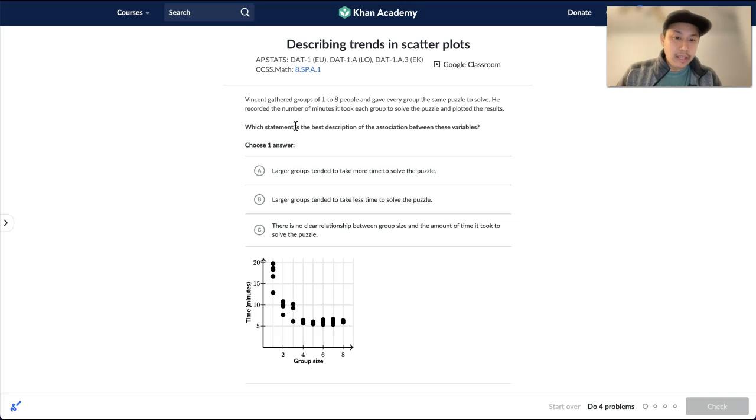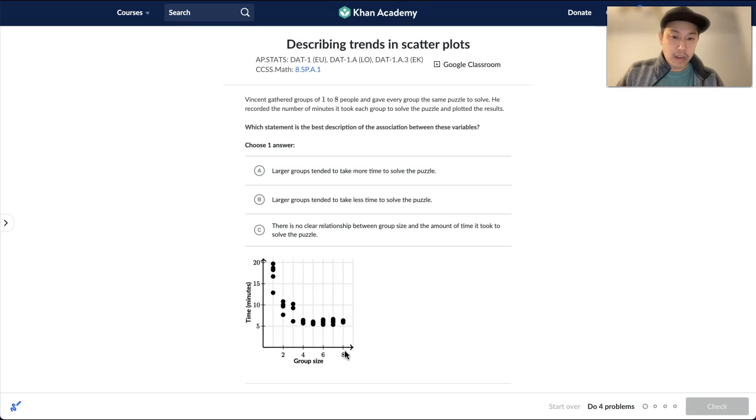Okay, so for example, it asks which statement is the best description of the association between these variables, right? So you have an association between group size and time in minutes. Let's read through each of these options and see which one actually fits the best. Option A says larger groups tended to take more time to solve the puzzle. If the group size is big, we're going towards the right on your x-axis, right? So bigger group sizes closer to here.